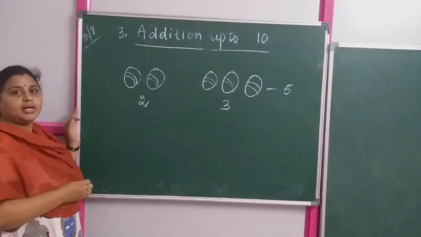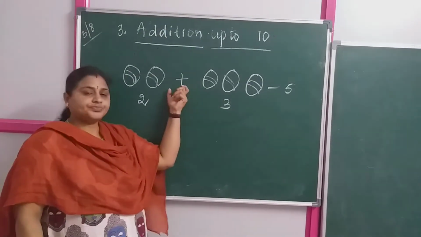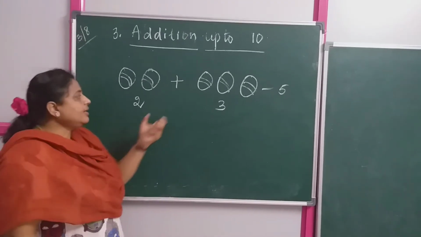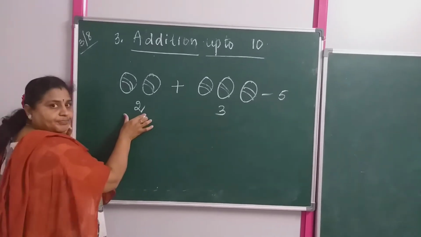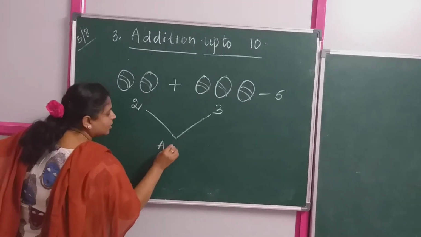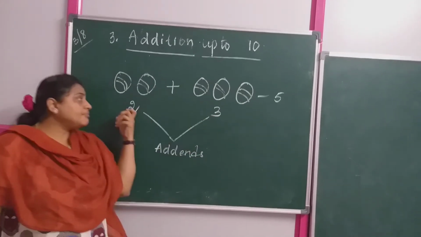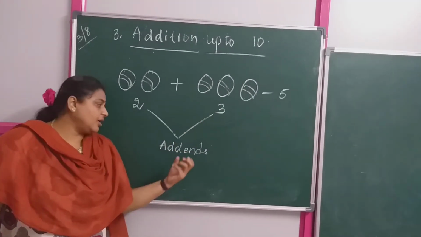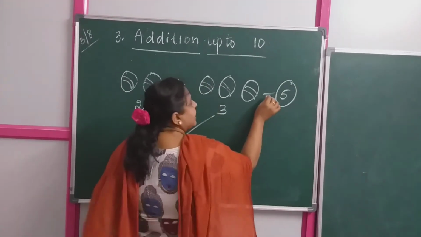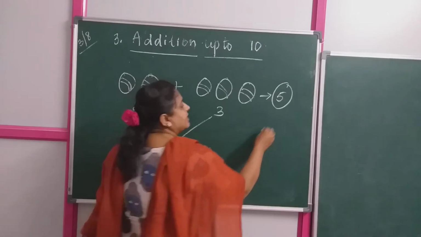Alright. Now what is the symbol we are using for the addition? What is the sign? Plus. What do you call this? Plus. And what are the numbers 2 and 3 called? 2 and 3 are called the addends. The numbers that we are adding are called the addends. Then what is the answer? 5. Now what is this 5 called? This answer is called the sum.